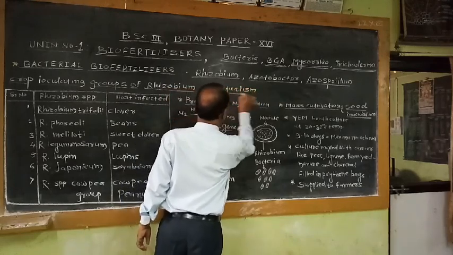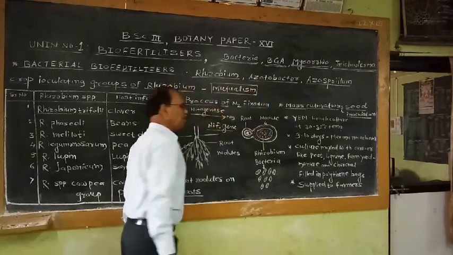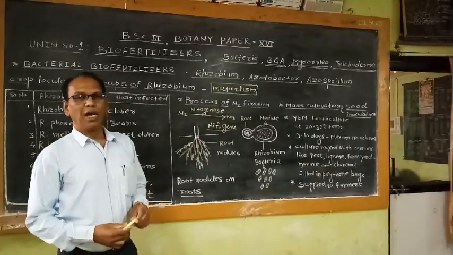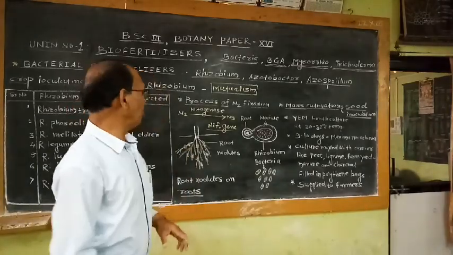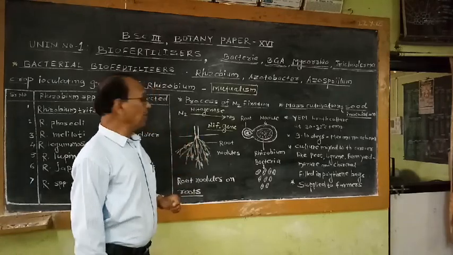This kind of association is studied under the heading of mutualism. That means this symbiotic association between bacterium and root cells is an example of mutualism, because both organisms are benefited.